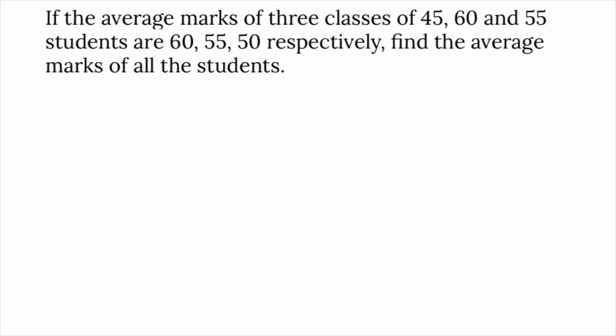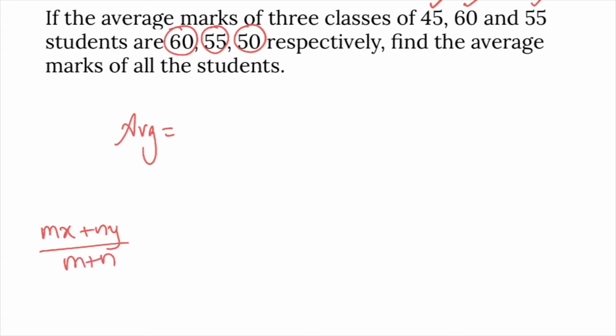If the average marks of 3 classes of 45, 60, 55 students are 60, 55 and 50 respectively, find the average marks of all the students. See, there are 45 students whose average is 60, 60 students whose average is 55, 55 students whose average is 50. Then the average of all of them is, I told you, the combined average formula mx plus ny divided by m plus n if 2 groups are given.